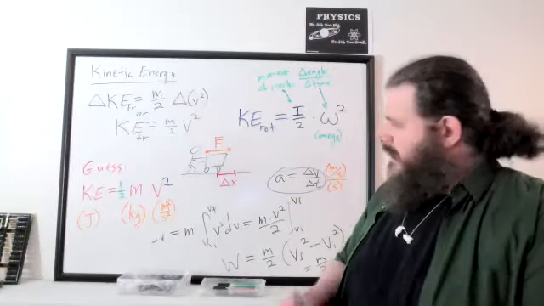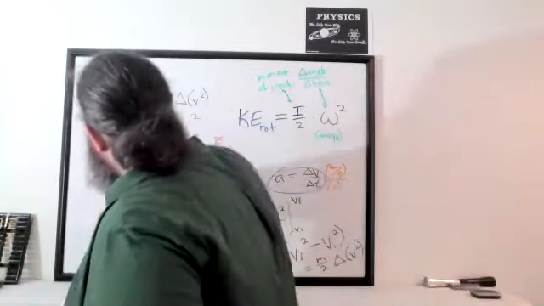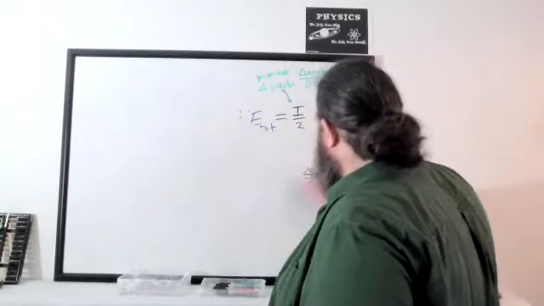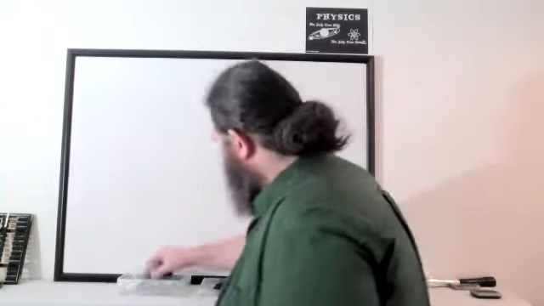Then let's take a look at potential energy as well. We can get the idea of potential energy from the same concept, the same idea of work being force times distance.